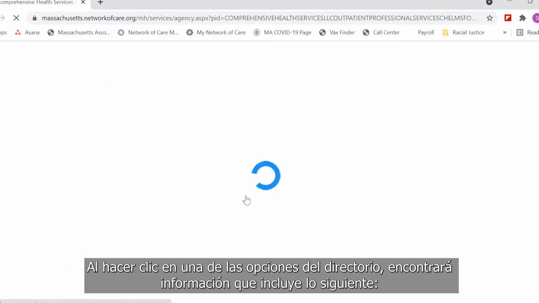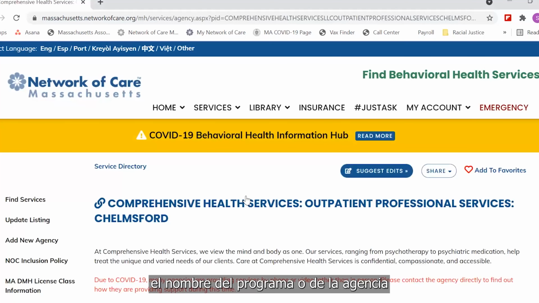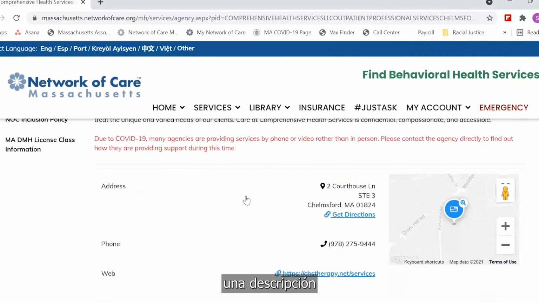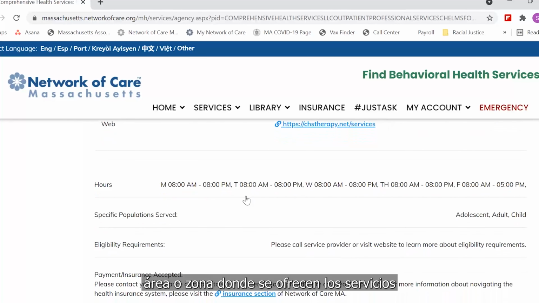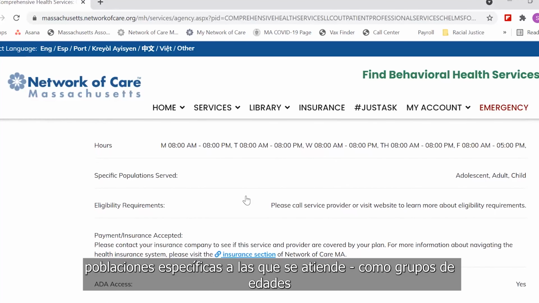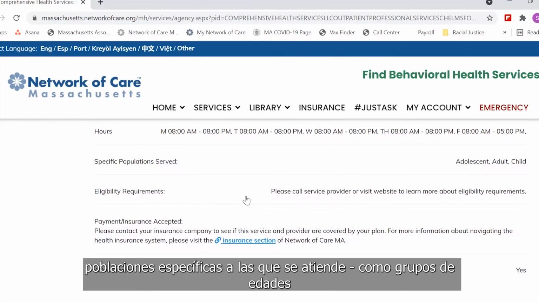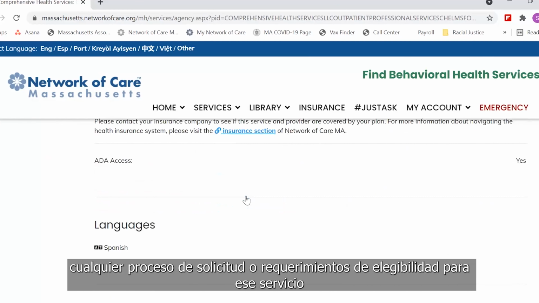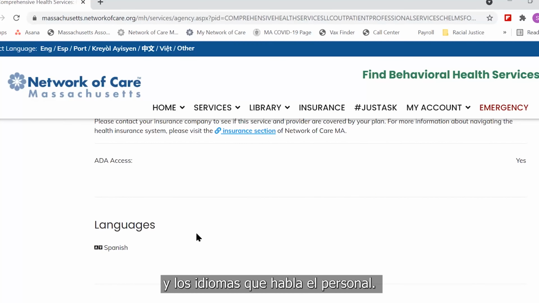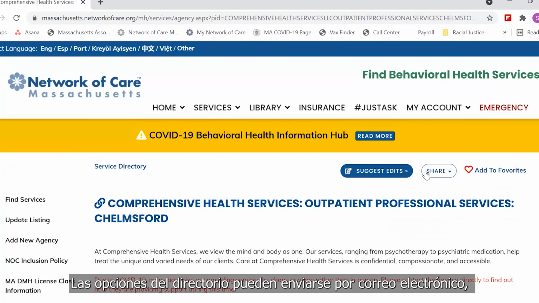When you click on a listing, you will find information including the program or agency name, a description, contact information, hours of operation, area or geography served, specific populations served, like age groups, any application processes or eligibility requirements for that service, and languages spoken by staff. Listings can be shared via email, text, or as a print-friendly version.